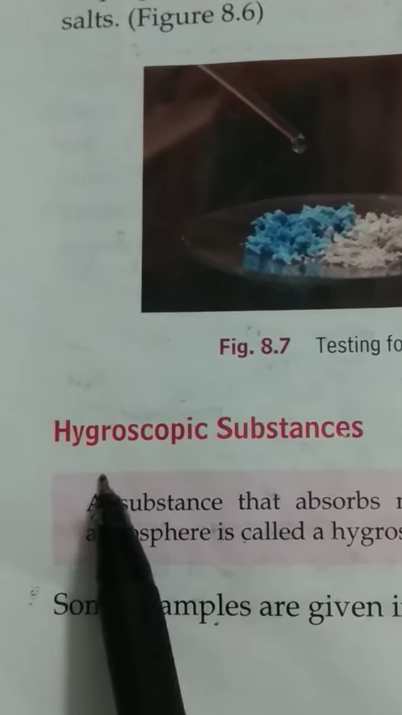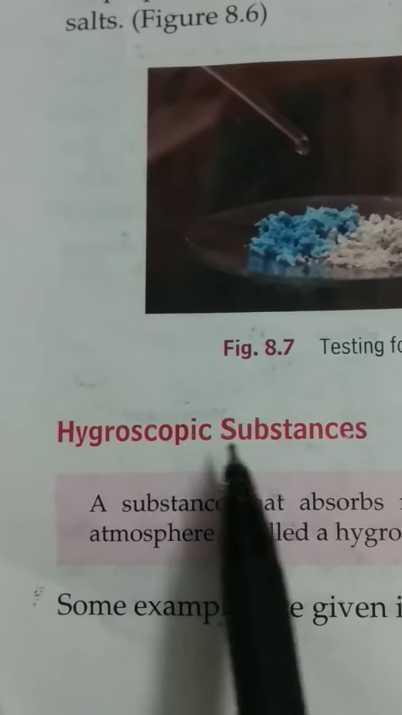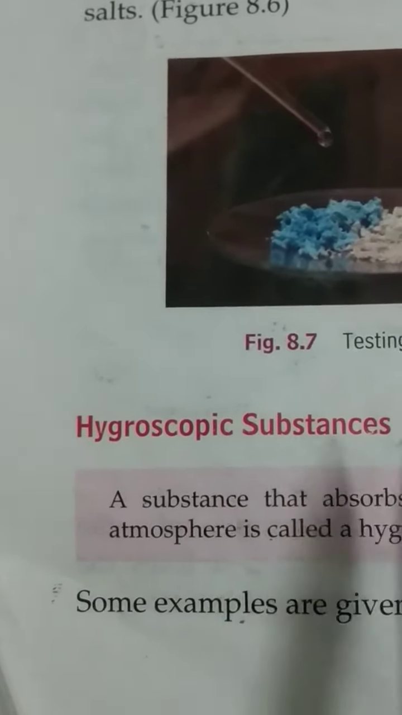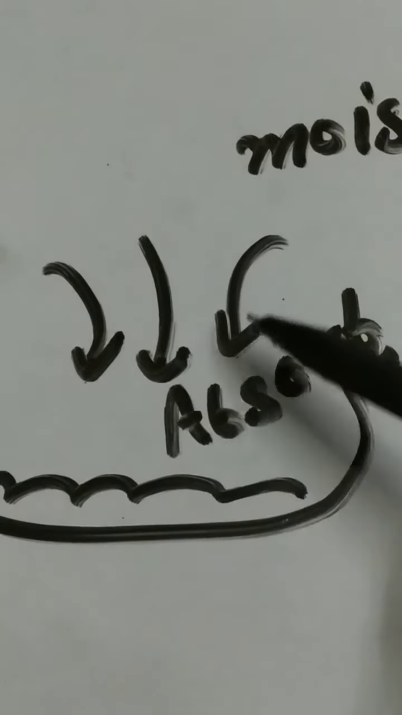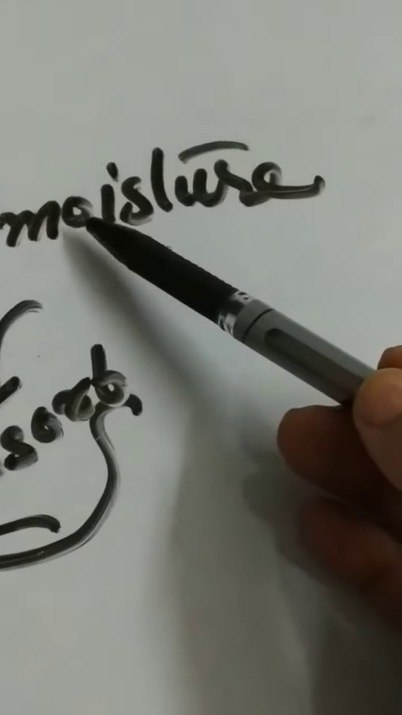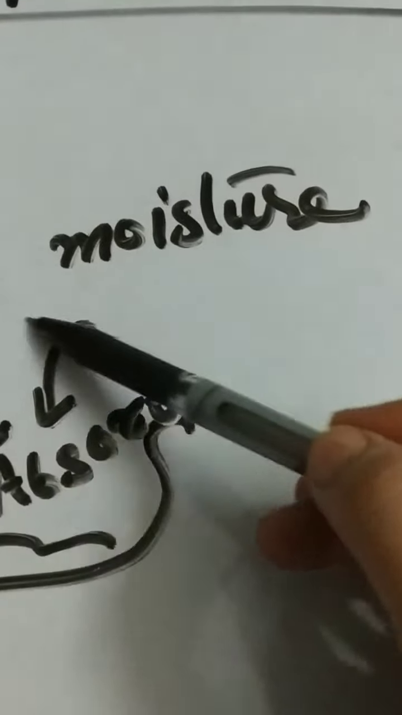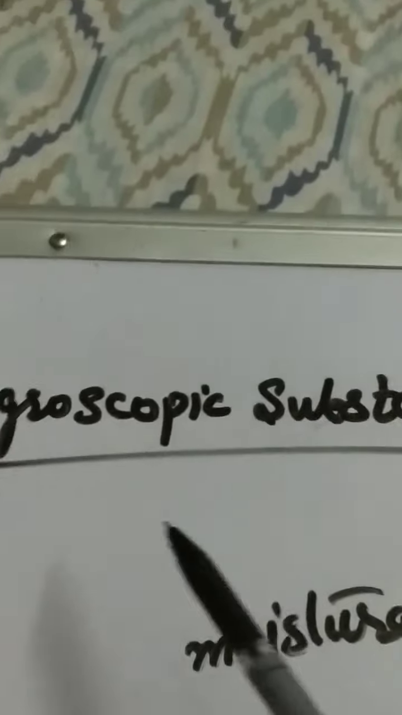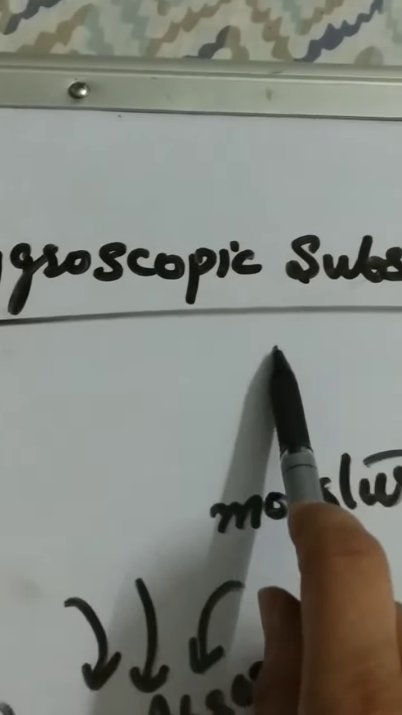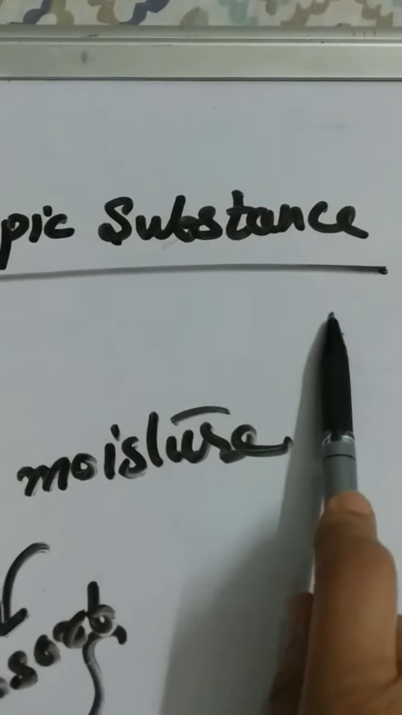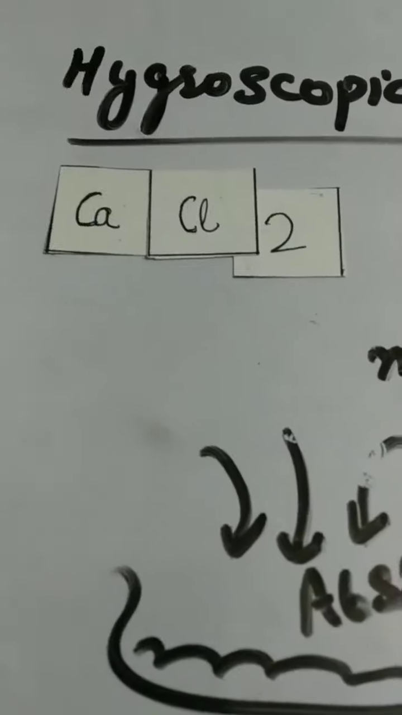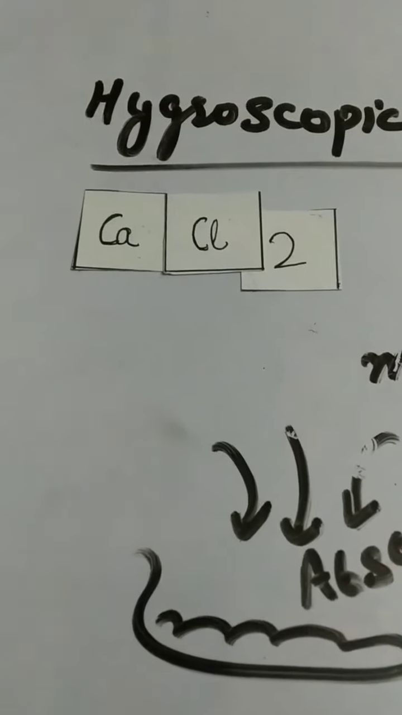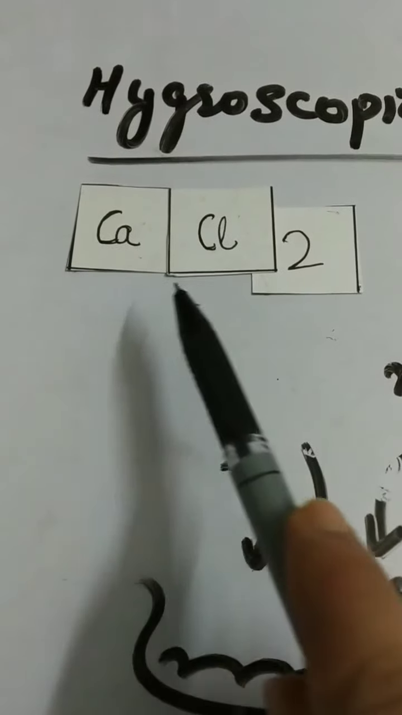Today we will continue from hygroscopic substances. Now, what are hygroscopic substances? Substances that absorb moisture from the atmosphere are called hygroscopic substances. For example, substances like calcium chloride,